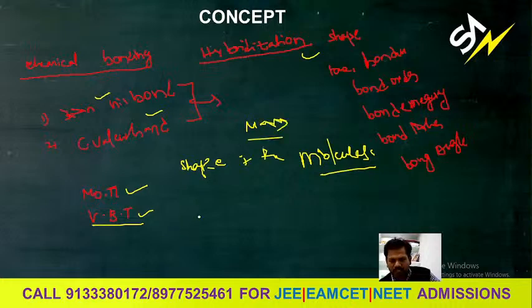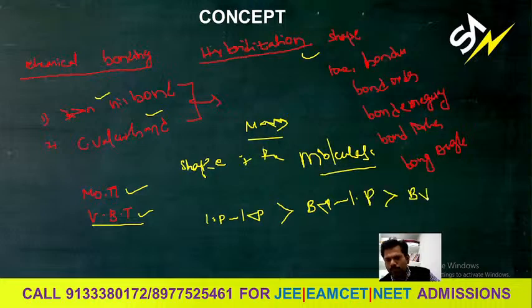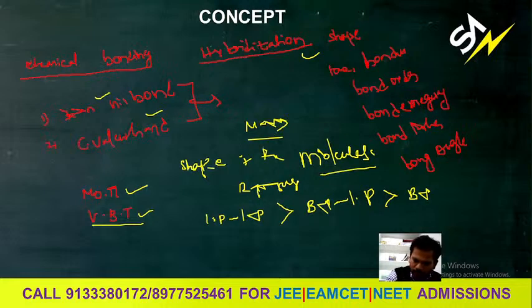The repulsions in the lone pair is very high. Then bond pair, lone pair or lone pair bond pair, then bond pair. Stability. That means repulsions are very high here, stability is very less. So this is the repulsions order. So this is related to the chemical bonding concept.